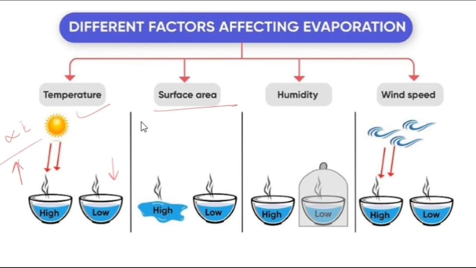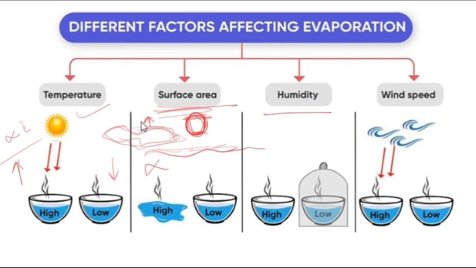Second is the surface area. As I told you earlier, evaporation is a surface phenomenon. So the larger the number of particles present at the surface, the higher the chances that the evaporation will be higher. So the rate of evaporation is also directly proportional to the surface area.